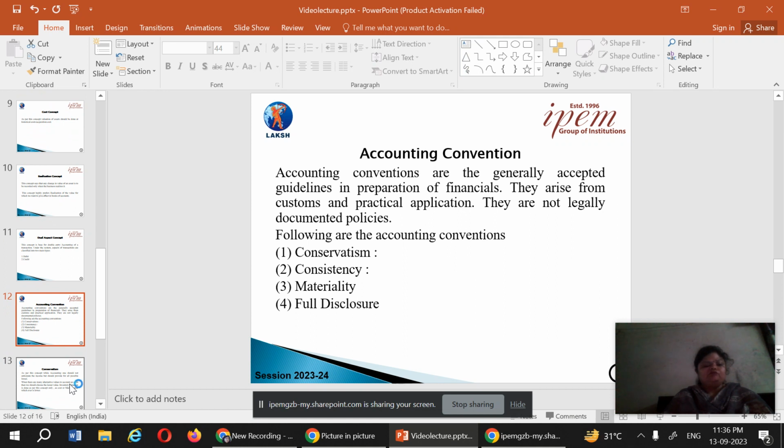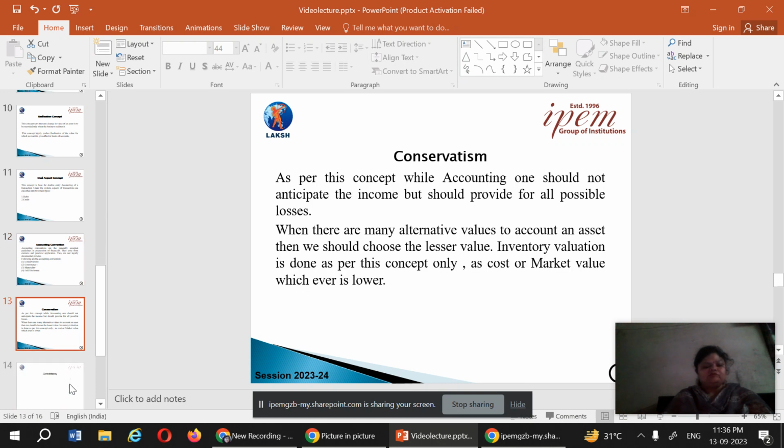Now we are coming to the conventions. The basic difference between the concepts and the conventions is that the concept is the assumption of the business, whereas the convention is the guidelines or the customs which are used in the preparation of financial statements. There are four types of convention: conservatism, consistency, materiality, and full disclosure.